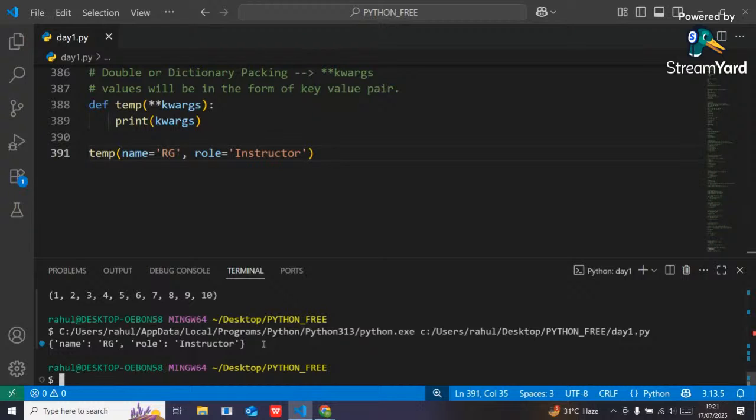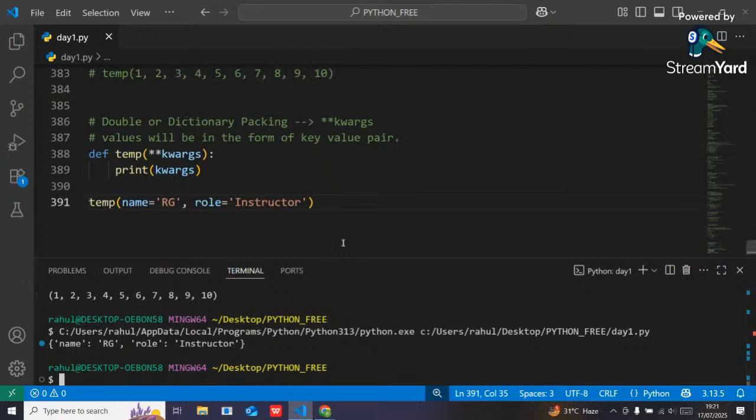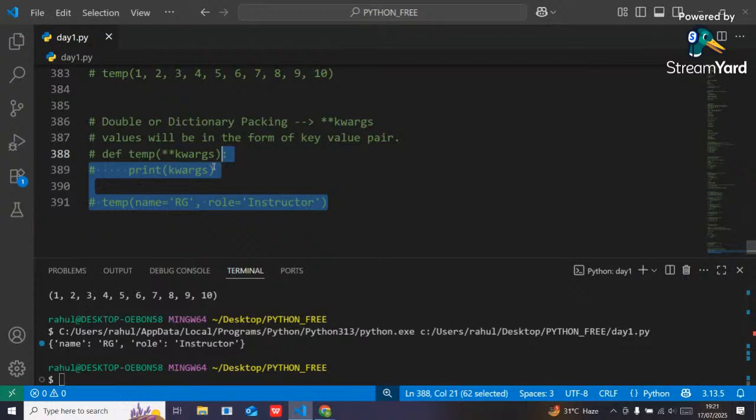Okay, guys, in the previous PDF, some questions are there. You can practice those questions. It will help you to understand Python very well. That's all about packing, guys. And unpacking is like its opposite concept. Packing means packing all the individual data items in a single unit. Unpacking means there will be a single unit, I want to break that unit and spread all the values, right? Yes, here key should be passed without quotation.